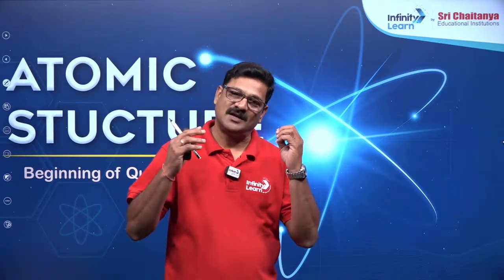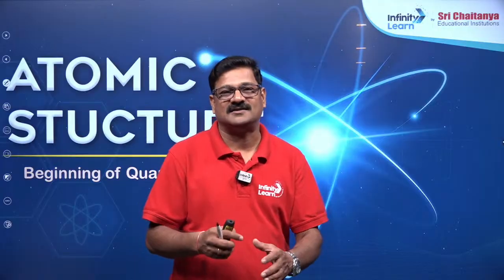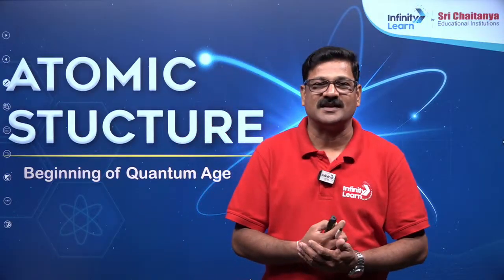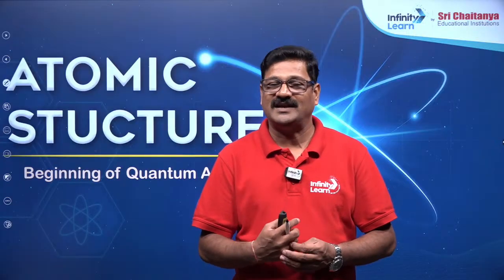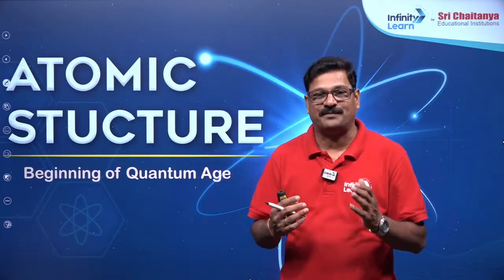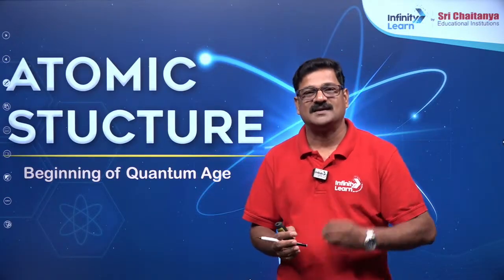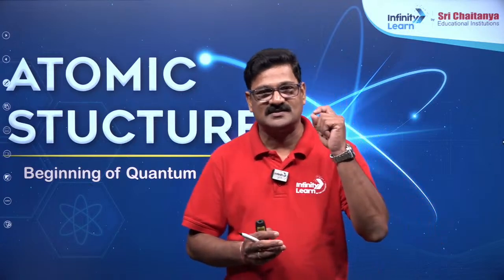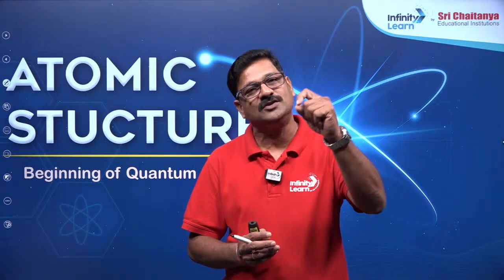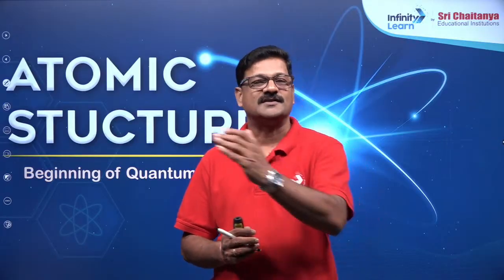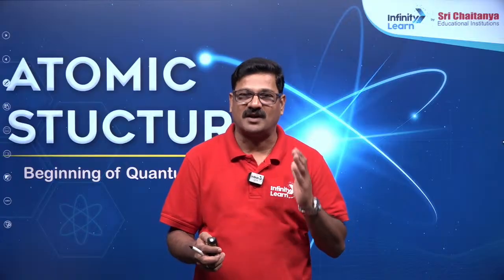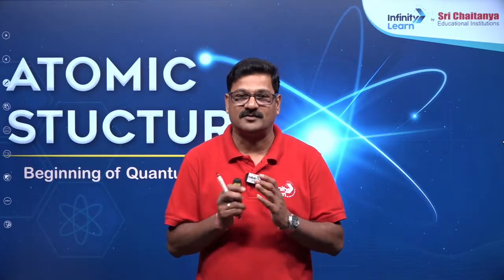As we don't see the atom with the naked eye, we can't see the atom even if you use sophisticated equipment. Rather, you can see the image of the atom. To see the image of the atom, that is nothing but the spectrum. It requires light. So light is a small thing which can go into the atom and see what is there. So it is going to give its properties. If you know the nature of light, you can understand what light wanted to say.